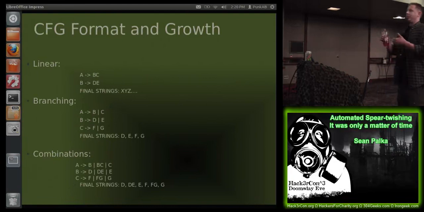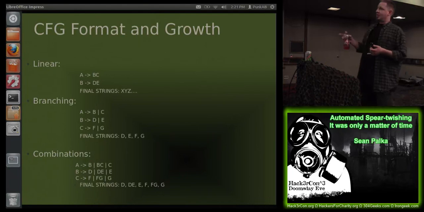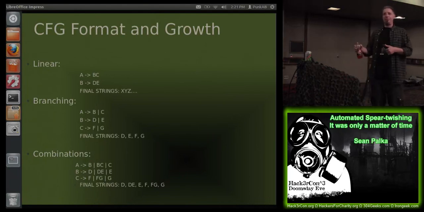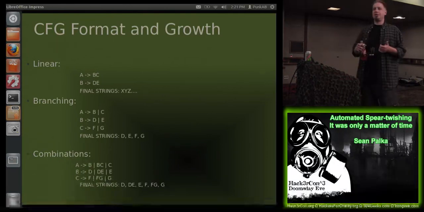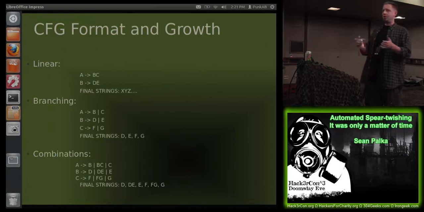This is a general overview of a context-free grammar. We have a left rule and a right rule. You may have seen these before: I have the letter A, and I can replace A with BC, and I can replace the string B with some other substring. We go through these rules, apply them, and end up with these final strings. We can start branching things out, and the left rules can go to multiple right rules, where A could go to B or A could go to C, and we get a larger number of possible end strings. Eventually, when we build in a lot of these combinations, we see a lot of growth in the ability to create random content.